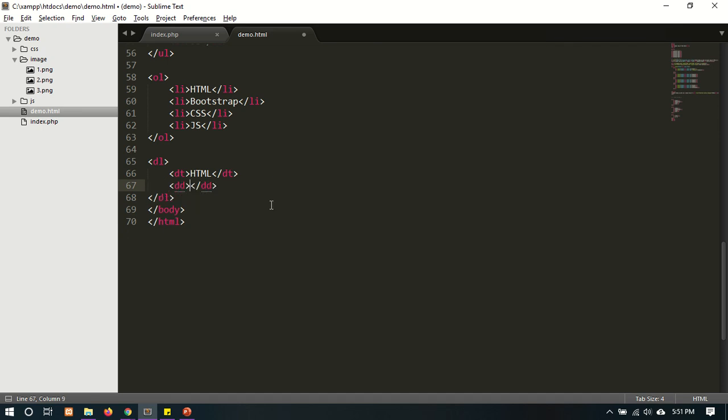We have to describe this HTML: it is a markup language. One more, I'm going to write PHP.